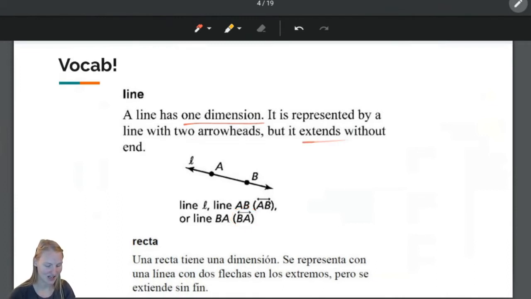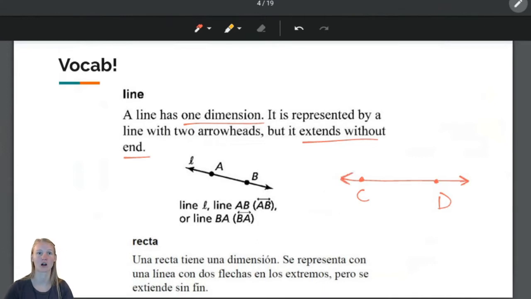It extends without end. So a line, when you draw a line like this, and let's draw another one. I have a point C and a point D, and when I connect 2 points, that is when I get a line. Now these arrows here are very important when we talk about lines, because lines extend without end. So when I say line CD, I'm not just talking about this line here.